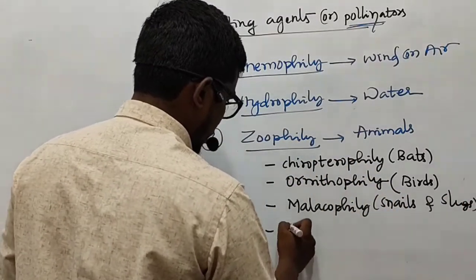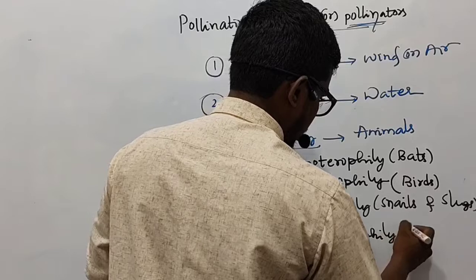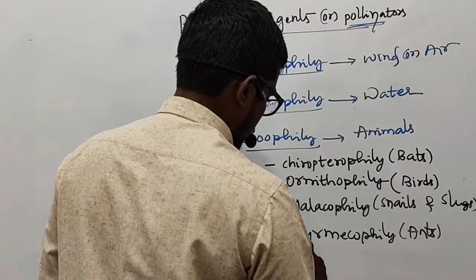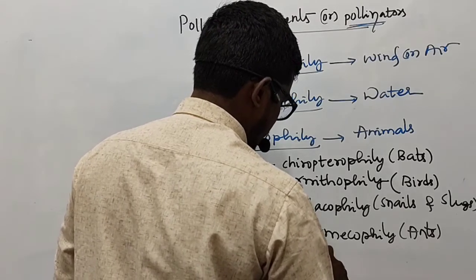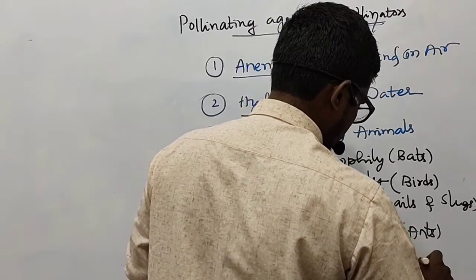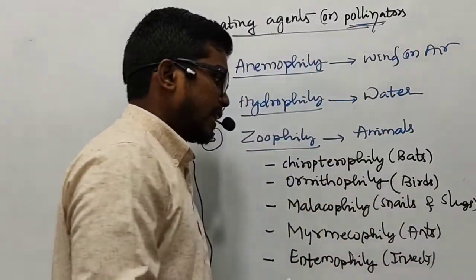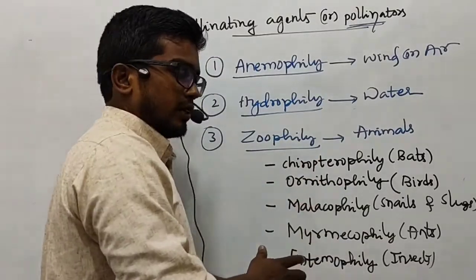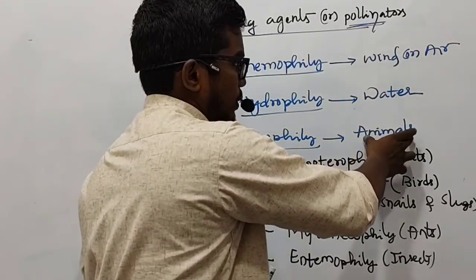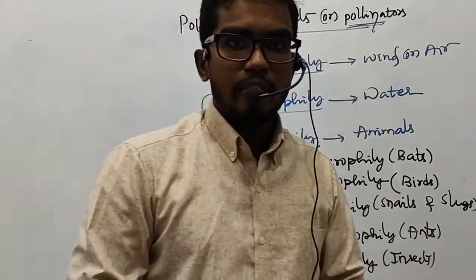Further, let us also discuss myrmecophily. So here ants play a significant role. Then finally, let us discuss the most important one, that is entomophily. So this is through insects. So here the bats, birds, snails and slugs, ants, insects act as the pollinating agents. That is, they all come under zoophily. They all come under the pollinators, which we generally refer to as the animals. So this is a short introduction about the pollinating agents or the pollinators.